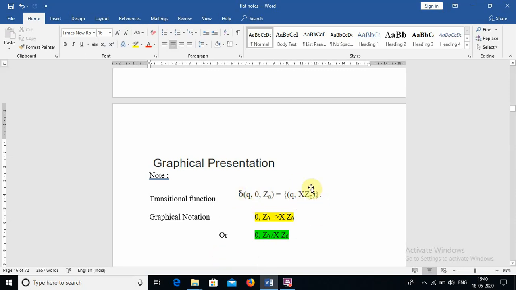So the transitional function can be represented graphically like this, with 0 on the arrow, z0 as the stack symbol, and x z0 pushed.